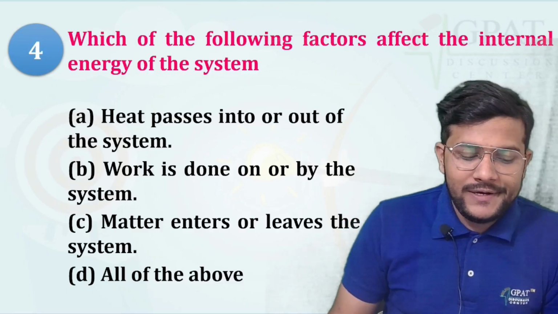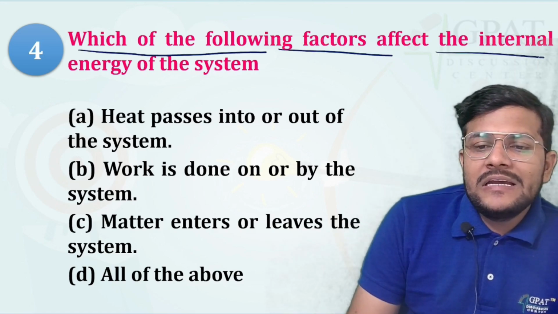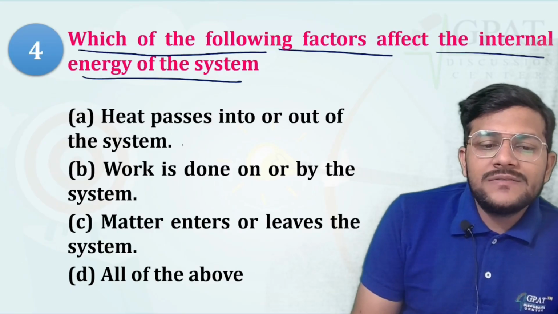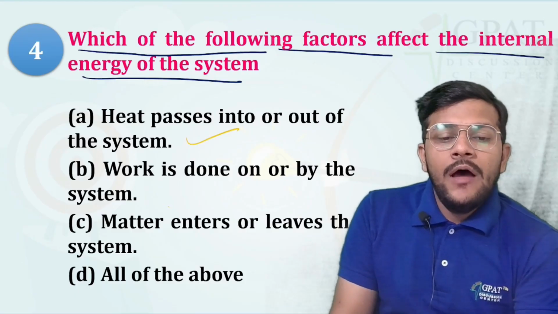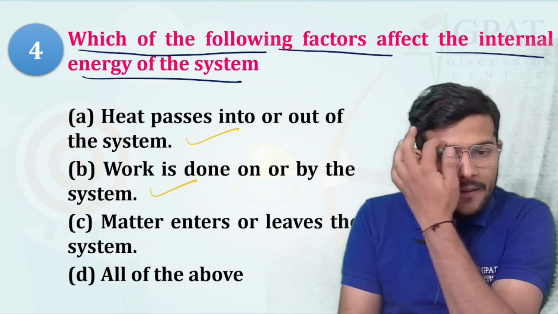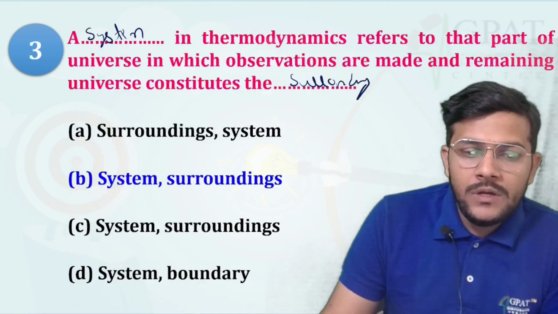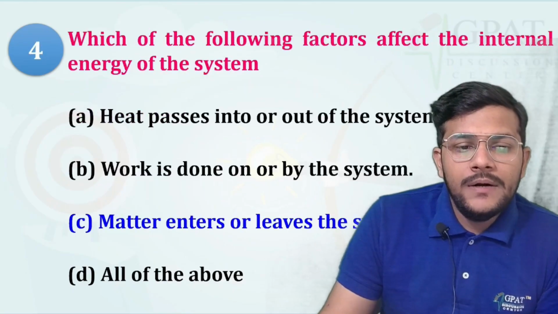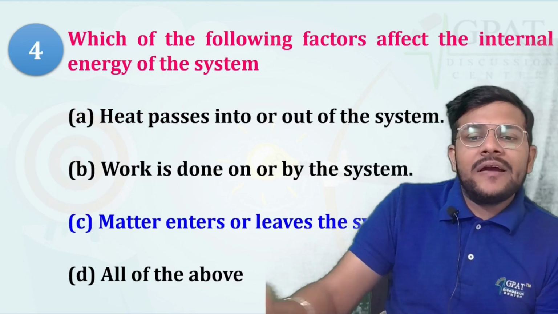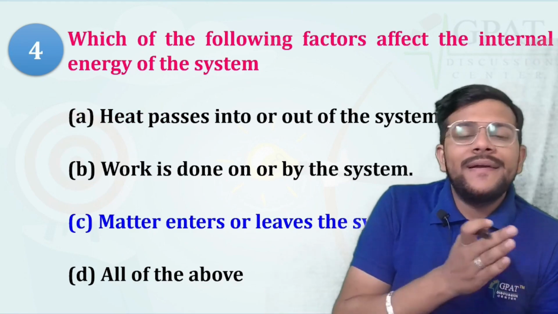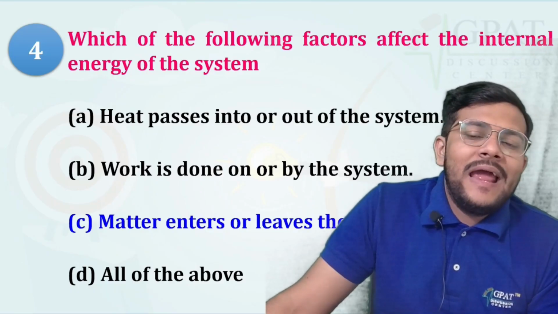And next question we have: which of the following factors affect the internal energy of the system? First, heat passes into or out of the system; work is done on or by the system; matter enters or leaves the system; and all of the above. So matter entering or leaving the system is the factor that can affect the internal energy of the system. It doesn't depend on the work or the heat passed, but it depends on the matter entering or leaving the system.